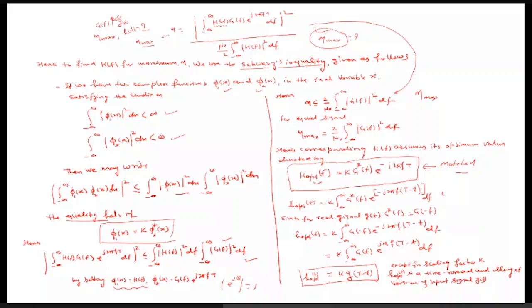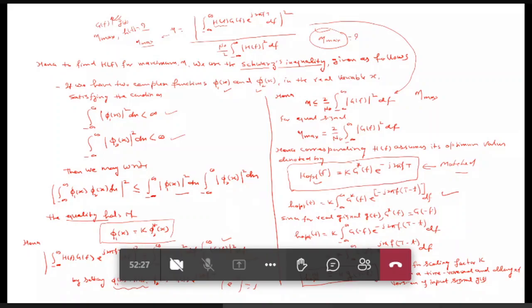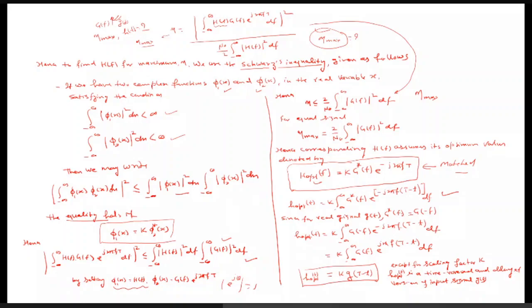The Fourier transform of the complex conjugate of g(t) is nothing but G(-f). And this you can easily prove. You might have already studied this in the properties of the Fourier transform, that is G conjugate(f) equals G(-f). When this condition happens, then our g(t) is real. So if you assume that g(t) is real, then this H_opt we can write as k times G complex conjugate, and in place of that we can write G(-f) e^(-j2πf(T-t)). Okay.